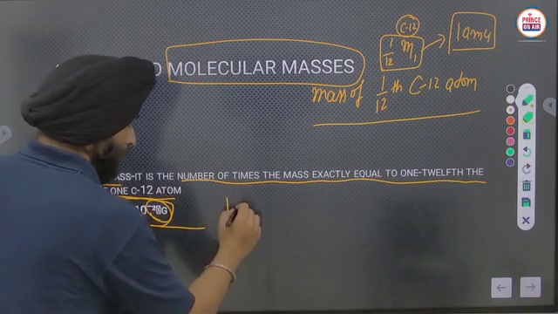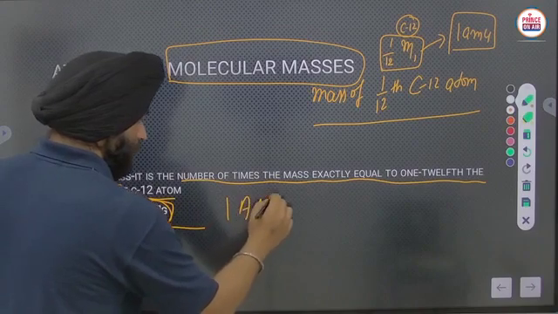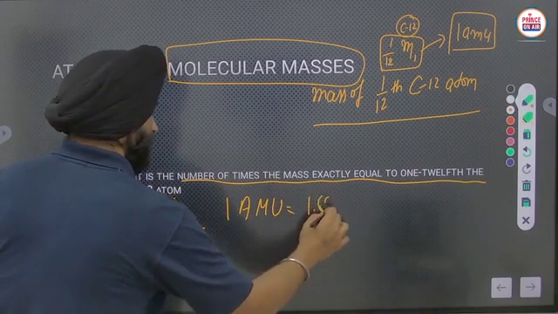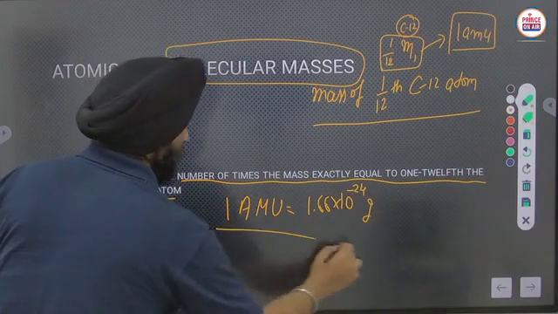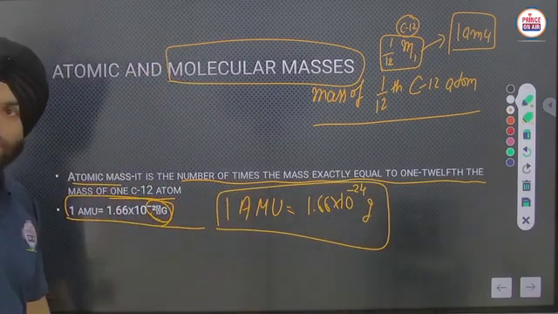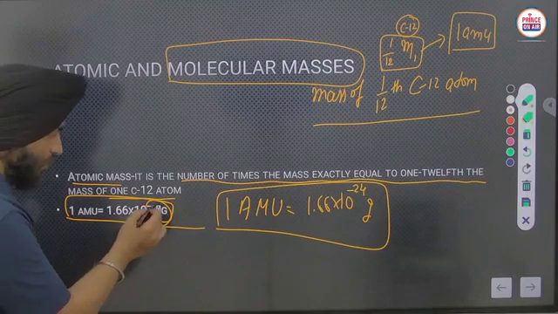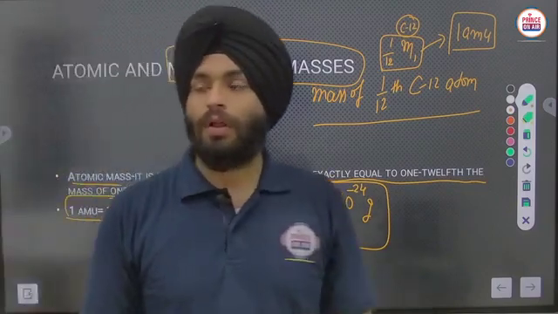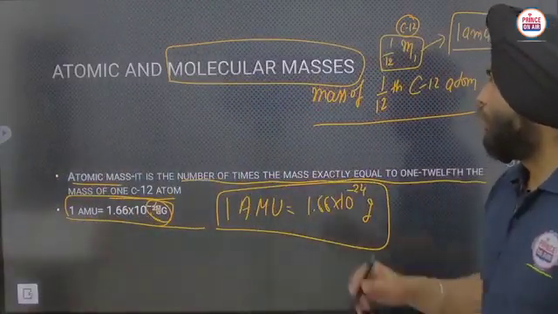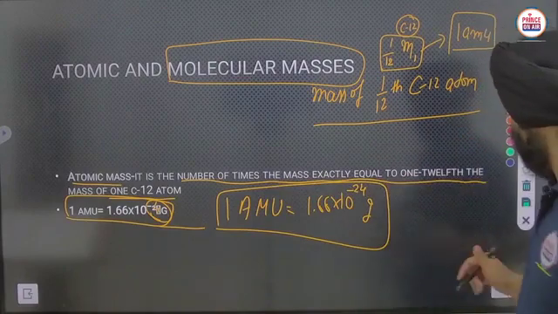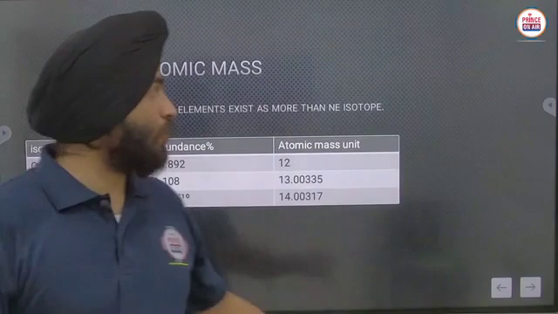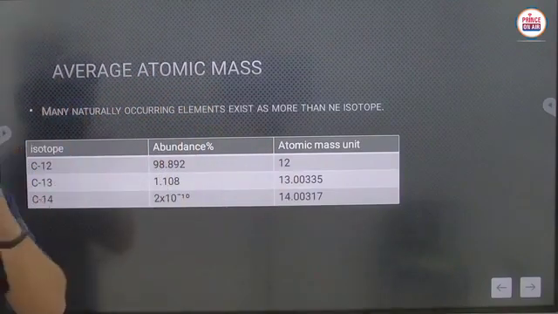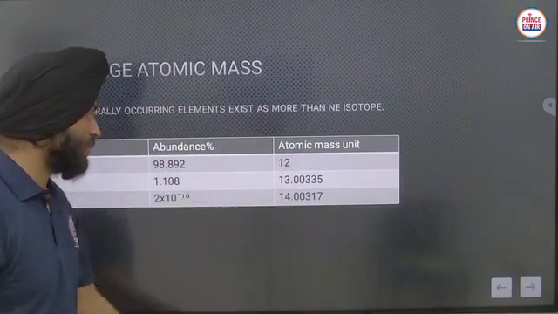I just write here now. One atomic mass unit will be 1.66 into 10 raised to the power minus 24 gram. In that way you can write. Clear? Here just the 4 was missing, 24. So now molecular mass we will discuss in our further slides. Atomic mass, average atomic mass, molecular mass we will discuss in the further slides.